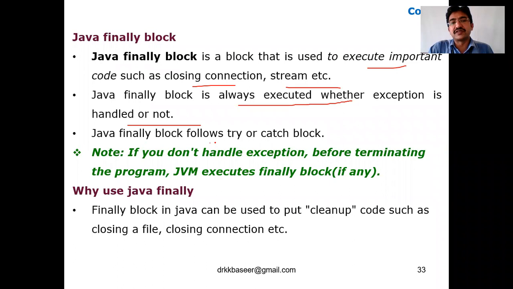So the finally block follows a try or catch block. Try, catch, finally; try, finally. Any combination you can write. So note, if you haven't handled the exception, before terminating the program, the JVM executes the finally block, if any. So if you are not using catches, if you are only using try and finally, with no catch blocks, whatever finally code you have written will be executed.